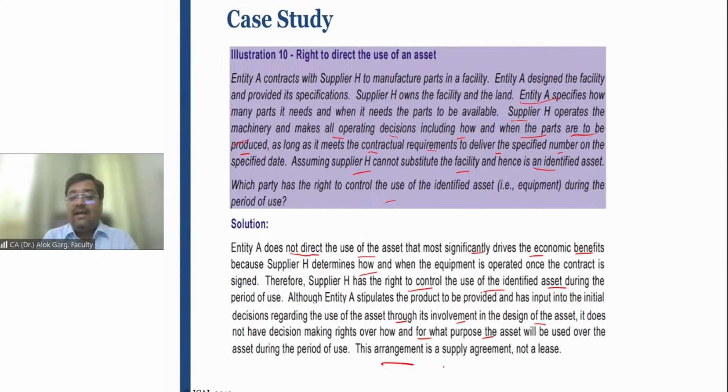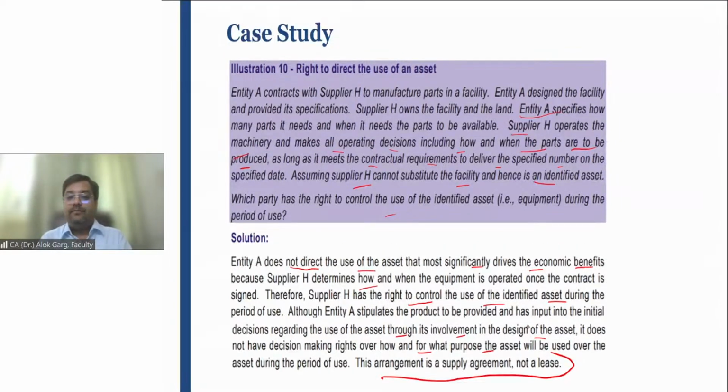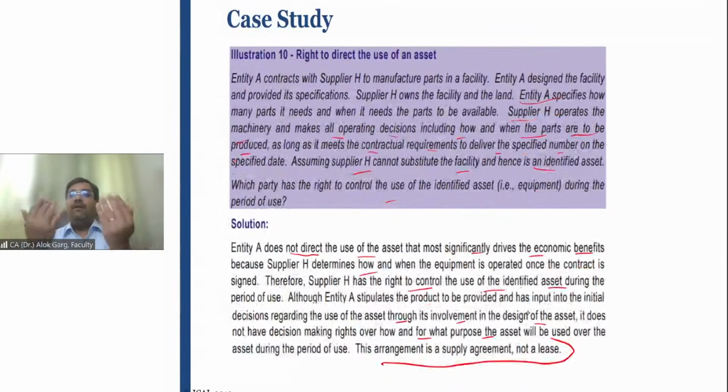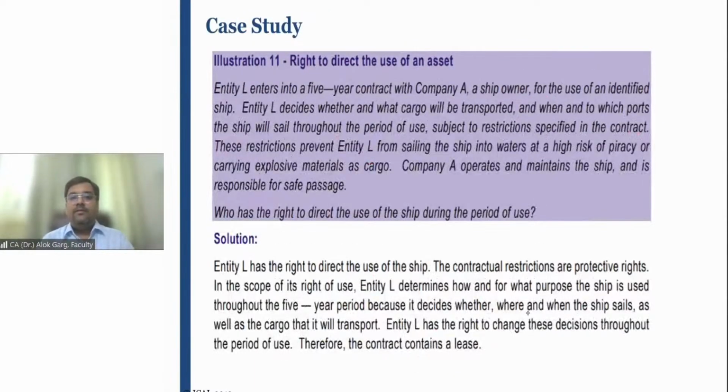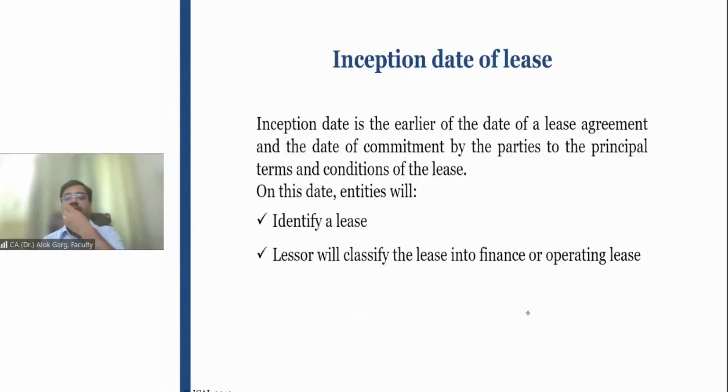This arrangement is not a lease arrangement, this is a supply arrangement, a purchase and sale arrangement, right? This is a purchase and sale arrangement. Is that clear? In this case, whenever the goods are provided, entity A will recognize the cost. It is not a lease agreement. Is that clear? Okay.